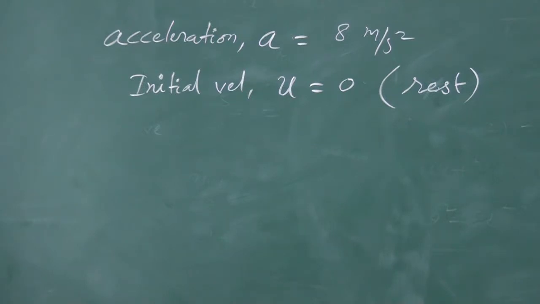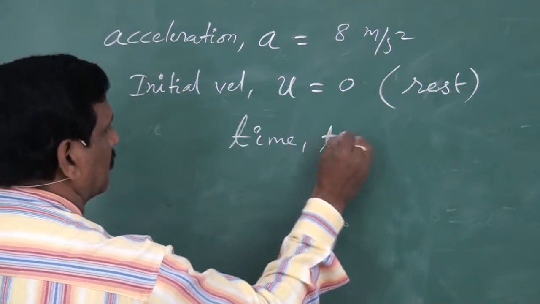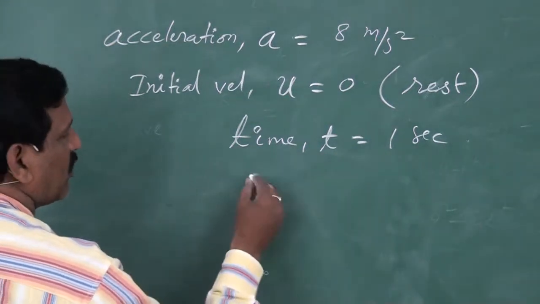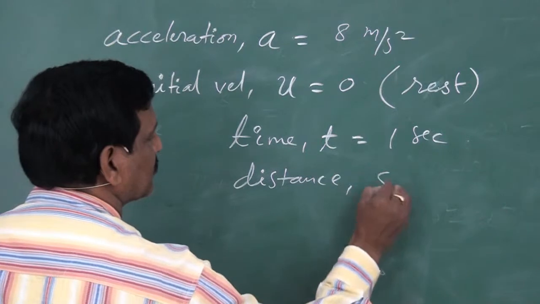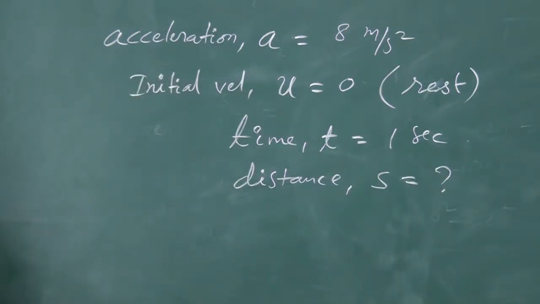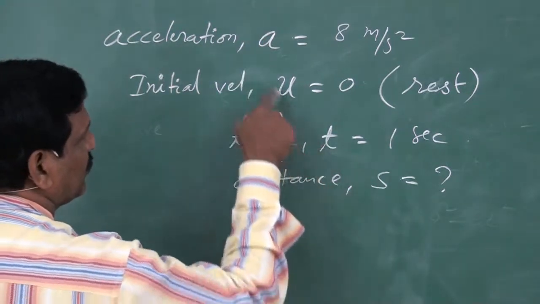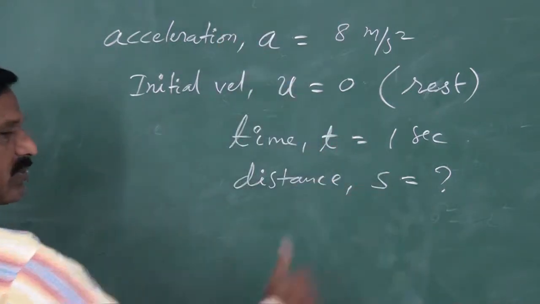And we have to calculate the distance travelled in 1 second. 1 second means time is given as 1 second. So in this 1 second time interval, we have to calculate the distance. We have to find the distance, that is s. And what is the relation among these parameters s, t, u, a? What is the kinematic relation that involves these parameters?